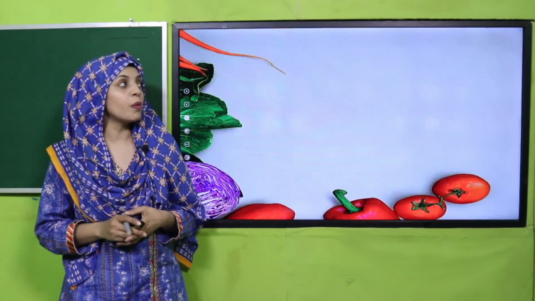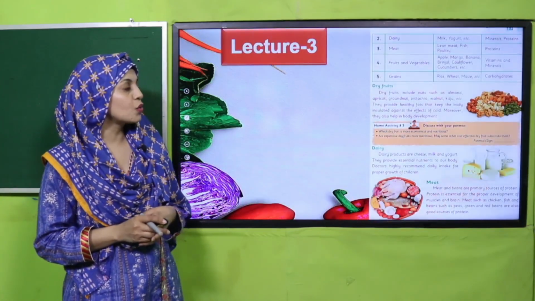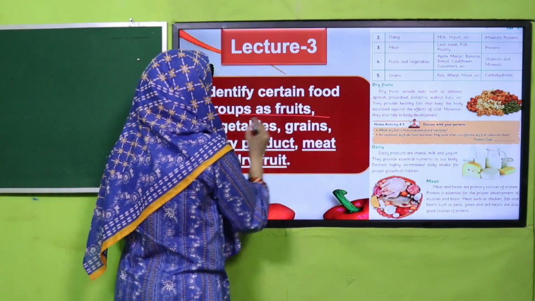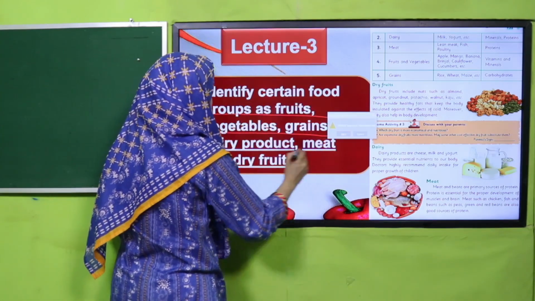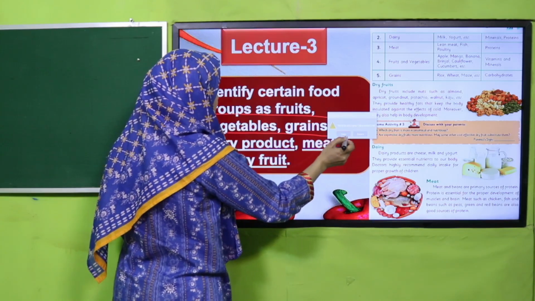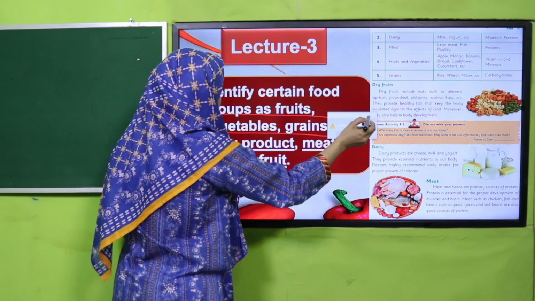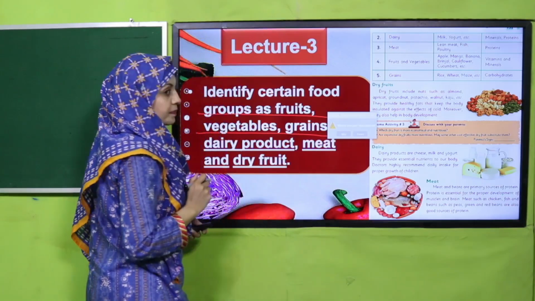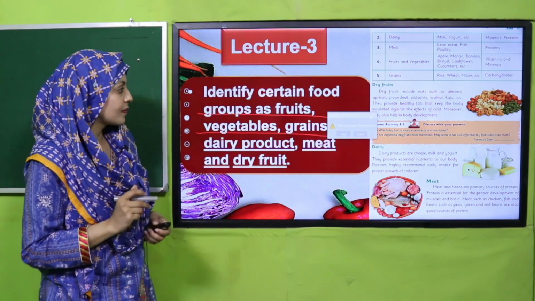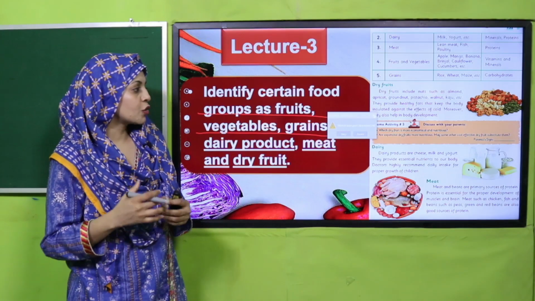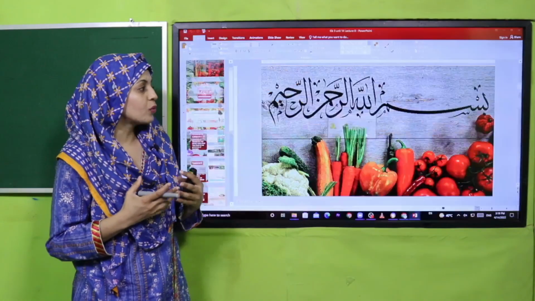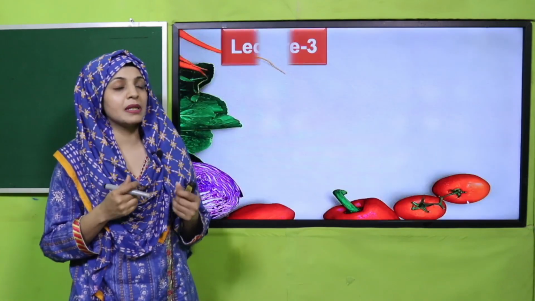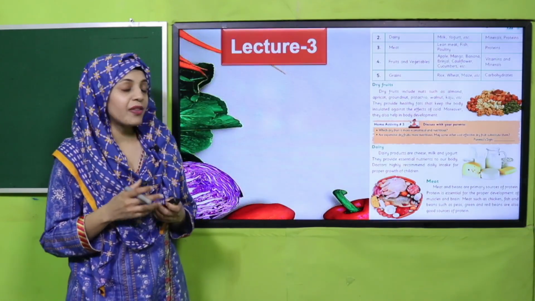Then we will move forward towards lecture number 3, and the students will be able to identify certain food groups as fruits, vegetables, grains, dairy products, meat, and dry fruit. Students will be able to understand about different food groups like dairy products, fruits, vegetables, and their importance also.